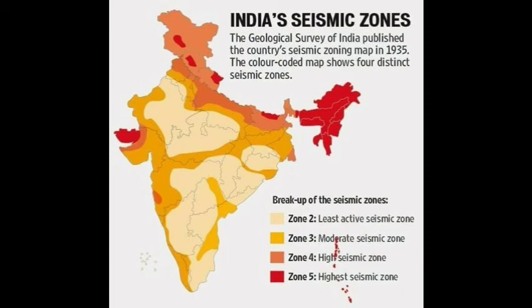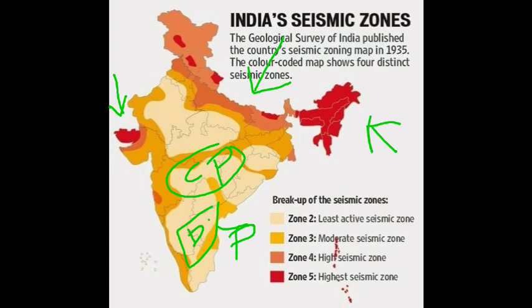And even the Gulf of Khambhat or Gulf of Kutch in Gujarat. I have marked with arrows all the areas which come under zone 5. We also have the Andaman and Nicobar Islands down here. These also have high vulnerability when compared with other parts of India.